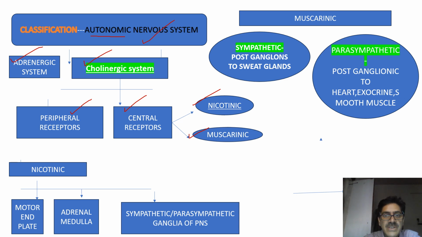Nicotinic receptors are found at motor end plate, at adrenal medulla, and finally at the sympathetic and parasympathetic ganglia of peripheral nervous system. Whereas muscarinic receptors can be found in postganglionic nerves going to sweat glands, and parasympathetic postganglionic nerves towards heart, some exocrine glands and smooth muscles.